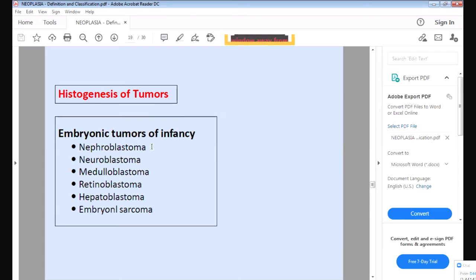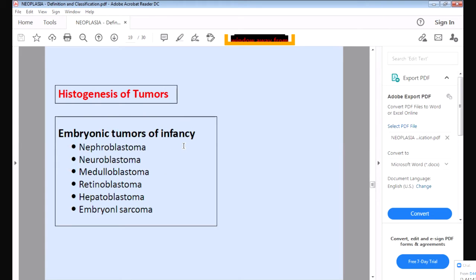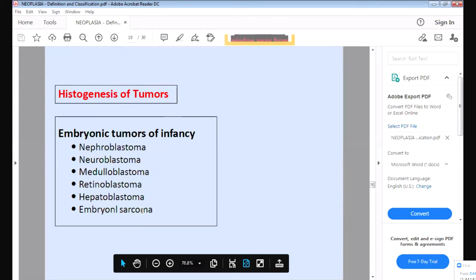And what are the tumors? Usually these germ cell tumors, because they are arising from the primitive cell, will be present in newborn babies, because they are arising from the germ cell. So in infancy, meaning from birth to 1 year, the tumors which you will see are the nephroblastoma, neuroblastoma, medulloblastoma, retinoblastoma, hepatoblastoma, and embryonic sarcoma. You should remember these are the embryonic tumors arising from the embryonic cells of infancy.